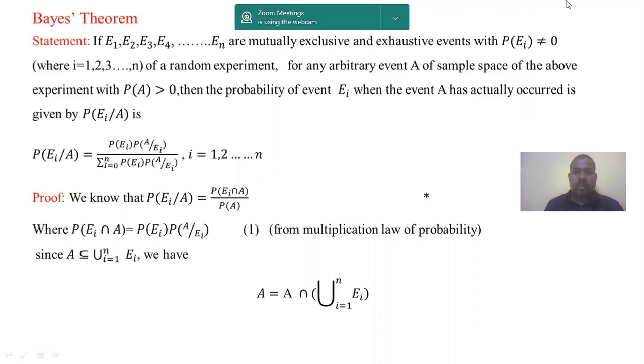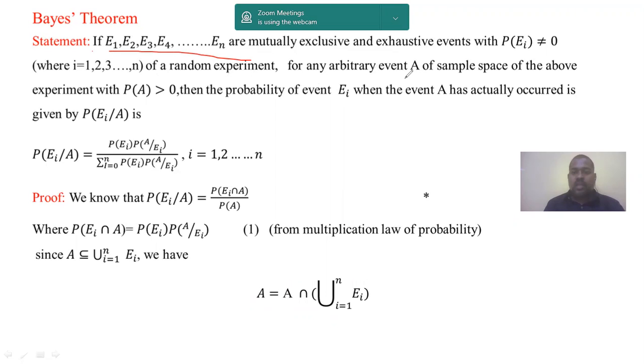So here E1, E2, E3 and so on to En are n mutually exclusive and exhaustive events. Every event's probability is not equal to 0, which means the probability of every event is greater than 0.